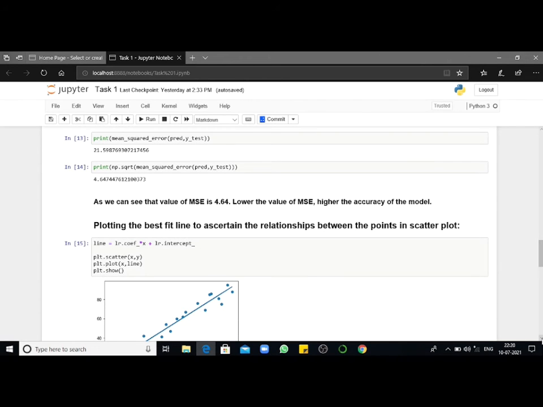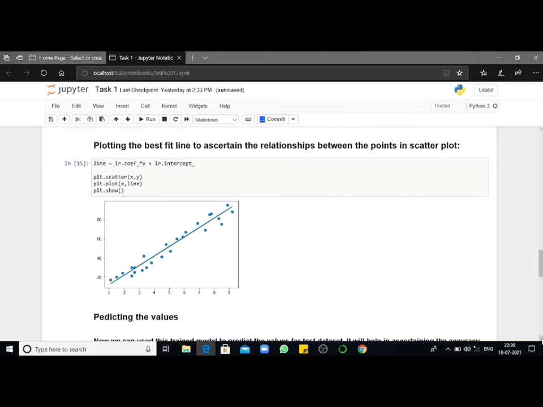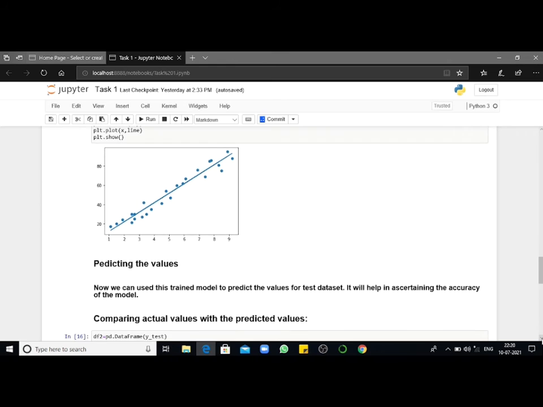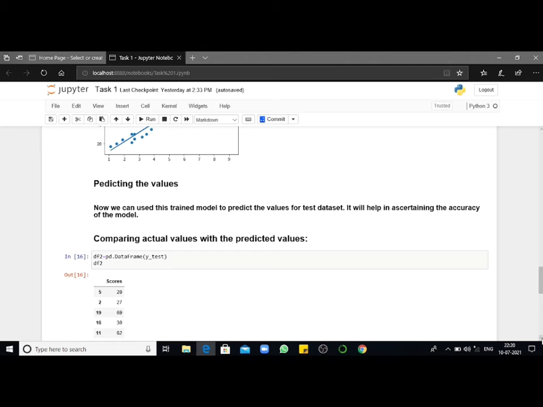Now we have plotted the best fit line to ascertain the relationship between the points in the scatter plot. With the graph plotted from the command number 15, you can clearly see that both of these variables hours and scores have a linear relationship, which is mostly positive. Now we will be predicting the values of the test data set. This will help to ascertain the accuracy of the model.